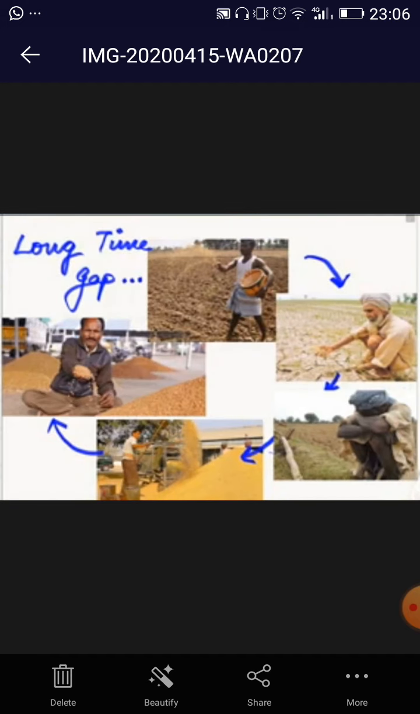Now the next topic in the chapter is rural credit. What do you understand by the term credit, and why do we need to have credit?